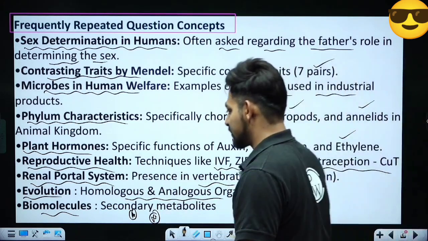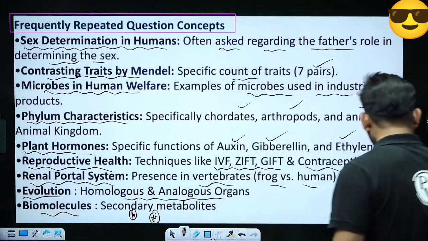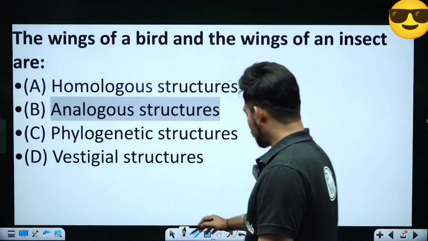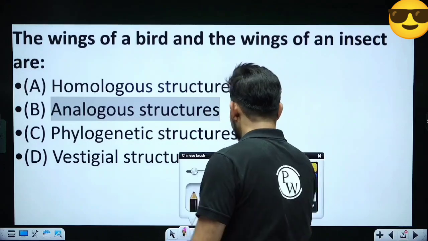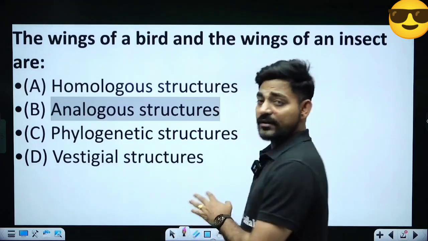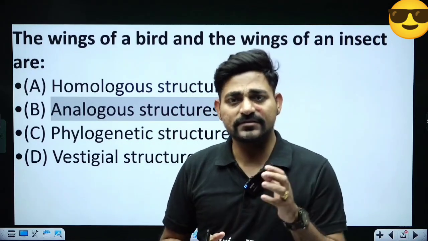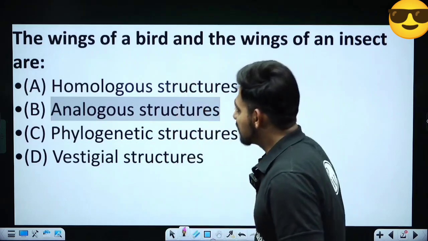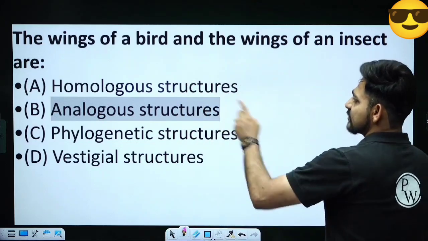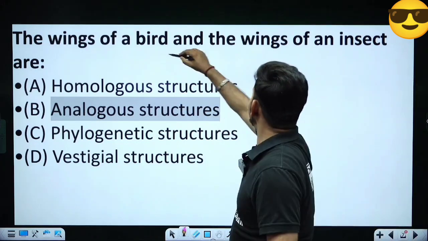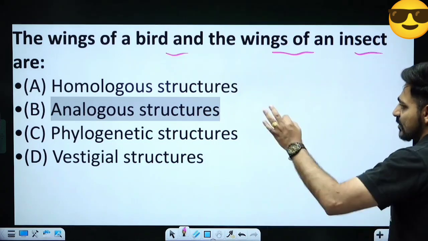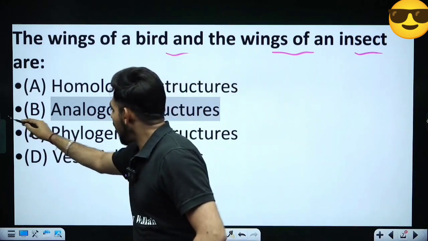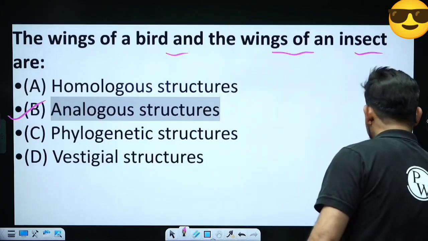secondary metabolites. Okay, now let's check a few of those important questions which we got when we were checking the past 10 years. In repetitive manner we got this particular question. So first question, the wings of a bird and the wings of an insect, from the chapter evolution, are kind of analogous structures.